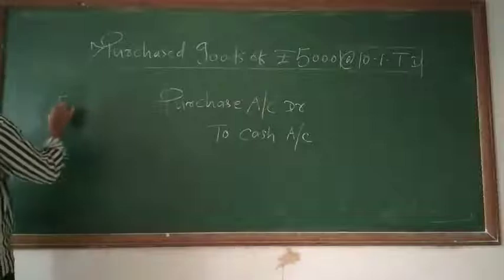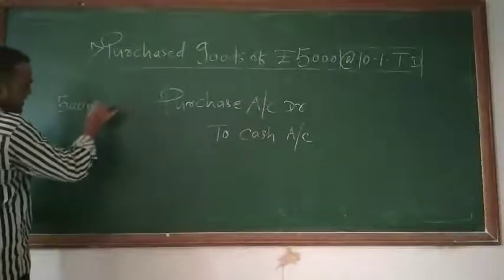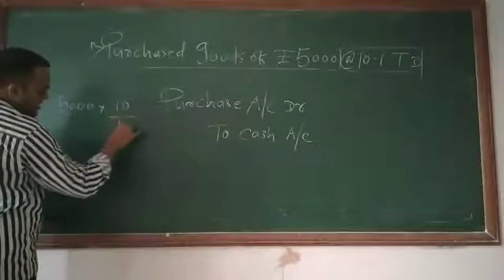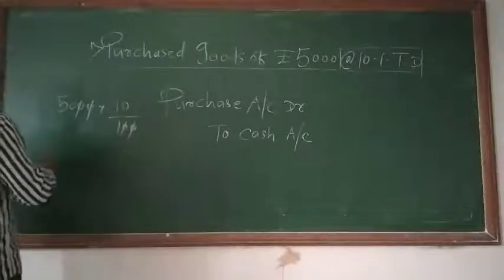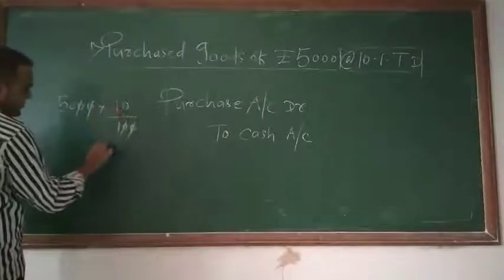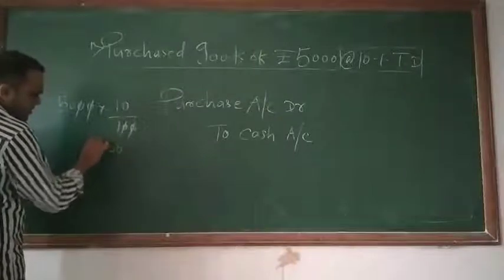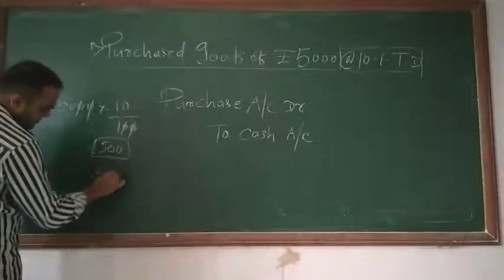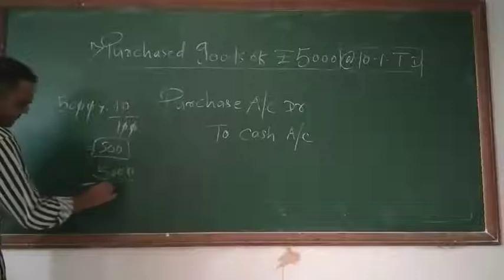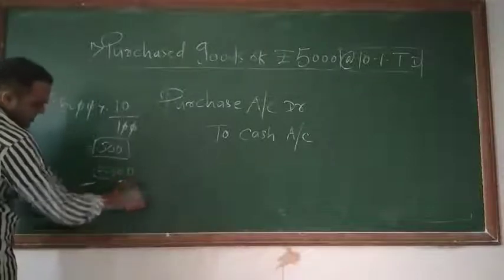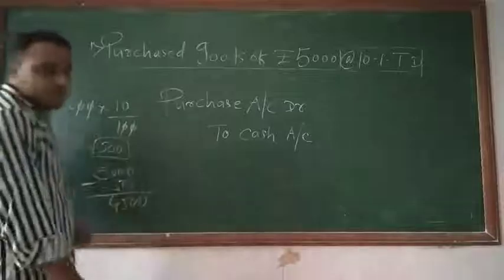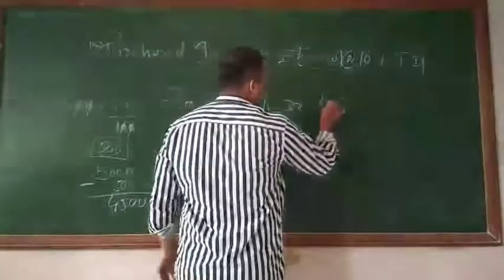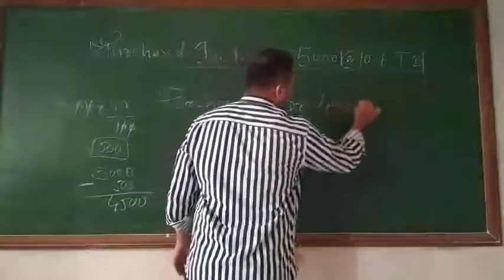5,000 multiplied by 10 upon 100. If you cut the zeros, it means 50 into 10, so 500 rupees will be the discount. Now from 5,000 rupees, if you deduct 500 rupees, the discount that you got, the actual amount will be 4,500. So we'll write down here not 5,000 but 4,500 rupees.